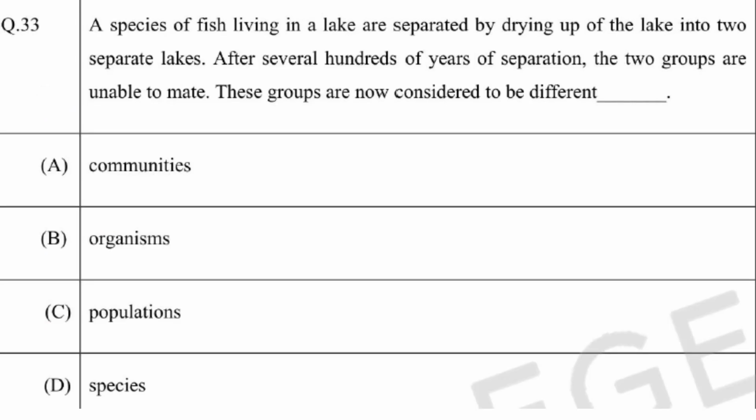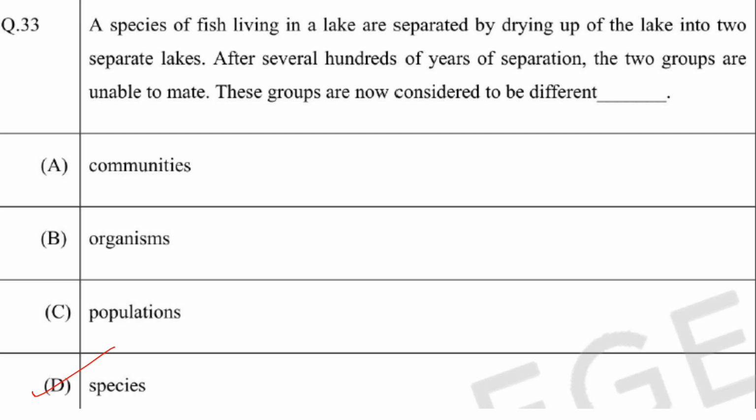Then next one. A species of fish living in a lake are separated by drying up of the lake into two separate lakes. After several hundred years of separation, the two groups are unable to mate. So there is geographical isolation as well as reproductive isolation. Geographical isolation is here, that is drying up of the lake and it separates into two lakes. Then after several hundred years of separation, yes, the two groups are unable to mate, reproductive isolation. So these groups are now considered to be different species.